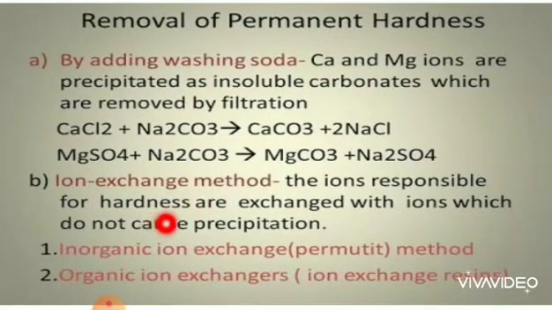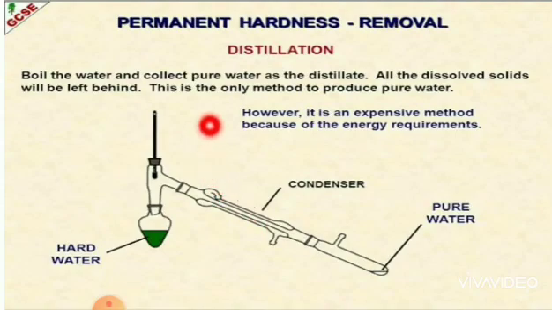Next, the ion exchange method. Another method used to remove the hardness of water is to pass it through a column of ion exchange resin, where calcium and magnesium ions get replaced by sodium ions. So the ions responsible for hardness are exchanged with ions which do not cause precipitation. There are inorganic ion exchange methods and organic ion exchange methods, that is, permutit ion exchange resins. So this converts hard water into soft water.